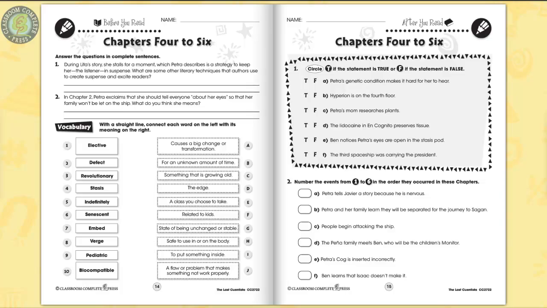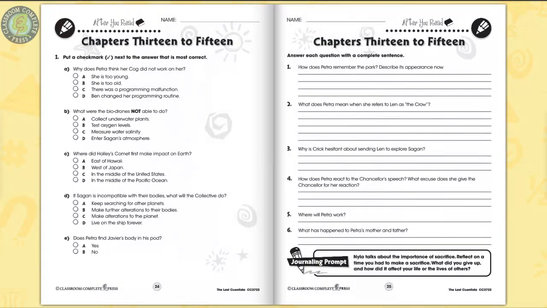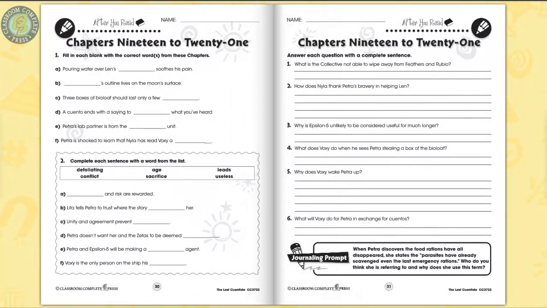Match key vocabulary words used in the story with their meanings. Describe what the quote, "a world without story is lost," means to you. Choose the correct answer that matches the questions about Petra's experience waking up on the ship. Explain the motivations behind the collective's actions.